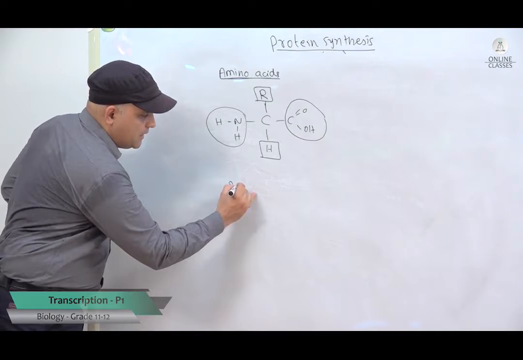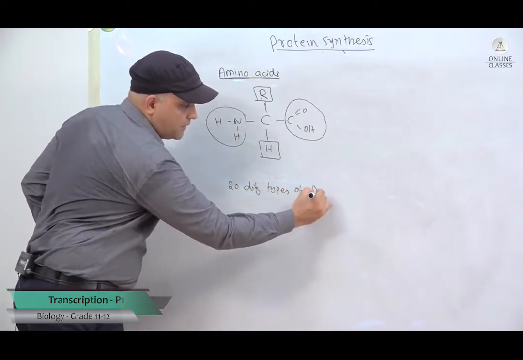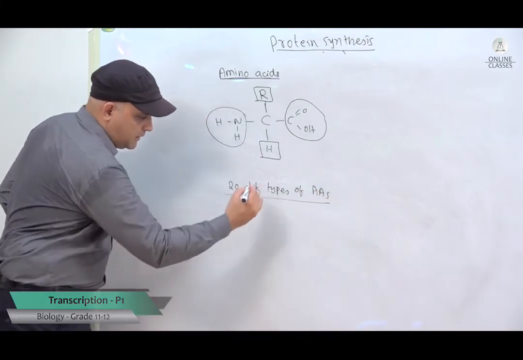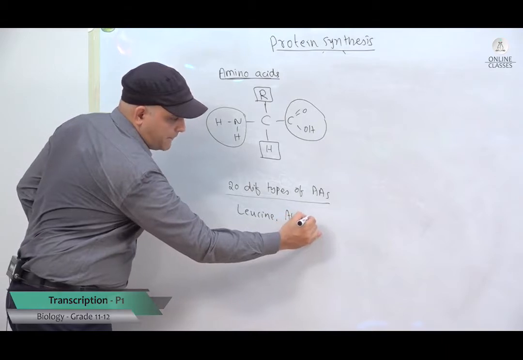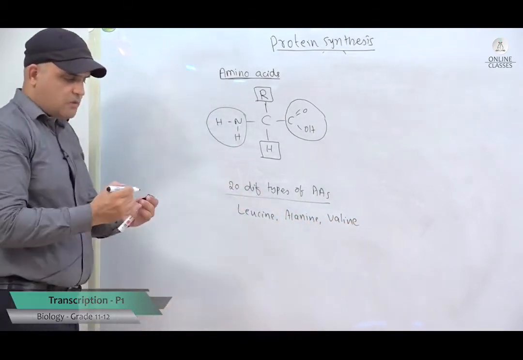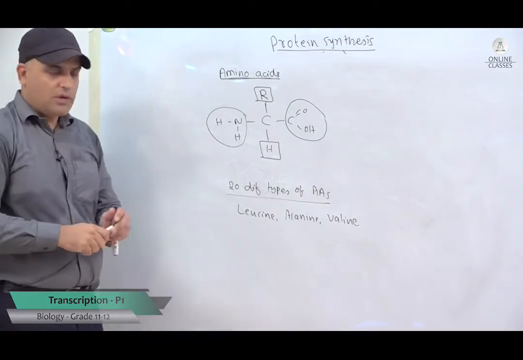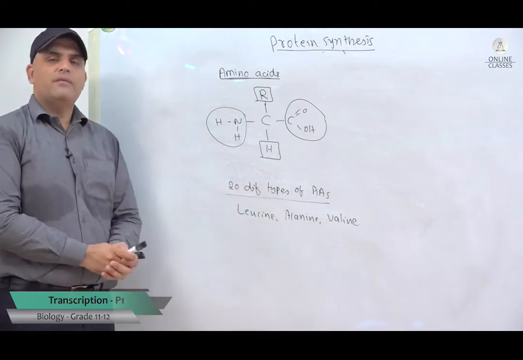We have 20 different types of amino acids. For example, leucine, alanine, valine, so many are there. Should you remember all these names? No, at least know one or two names. So you have names like leucine, alanine, valine, and 20 different types are there.